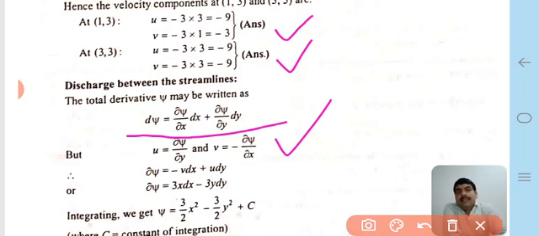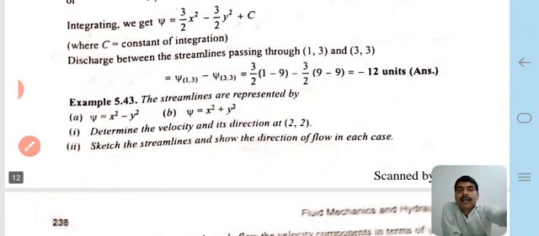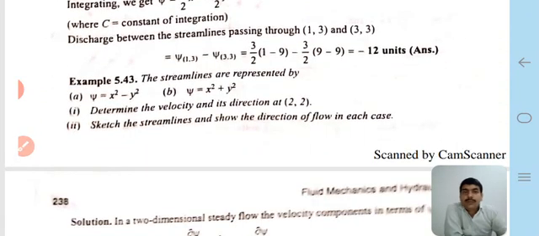Therefore integrating these equations, we get ψ = (3/2)x² - (3/2)y² + c, where c is the integral constant, and the constant value is calculated with the help of the given points (1, 3) and (3, 3).